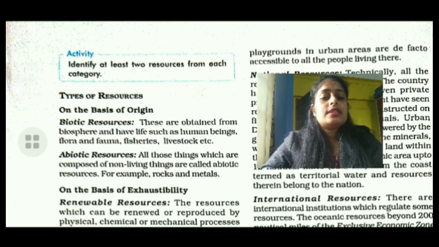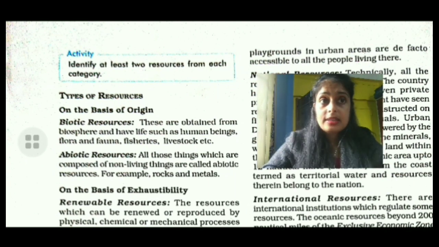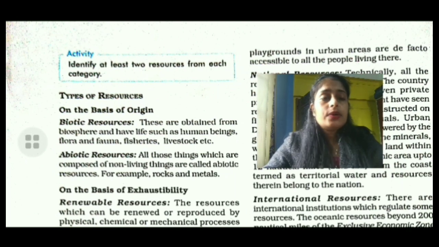Biotic resources are resources or substances which are derived from the biosphere, like living things and from forests and materials derived from them, for example forests, animals, birds, fish, marine organisms, etc. Abiotic resources refer to the non-living physical and chemical elements in the ecosystem.